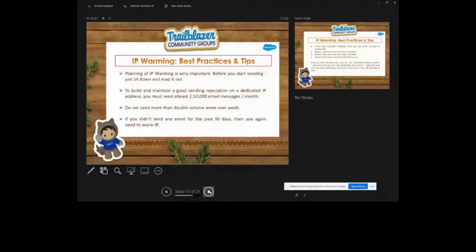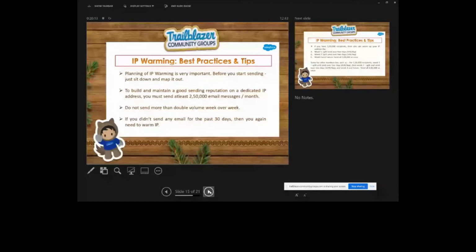Here are the best practices and best tips for IP warming. First one is planning. Guys, planning is very important: how you are going to segment emails, how you are maintaining the mail quality, and what your plan is for next week and the upcoming weeks. So planning is very important before doing this.